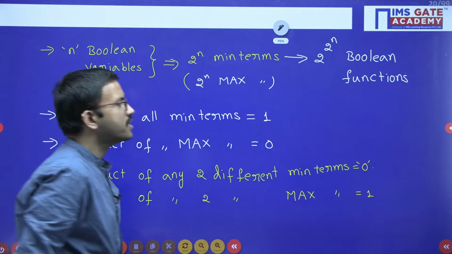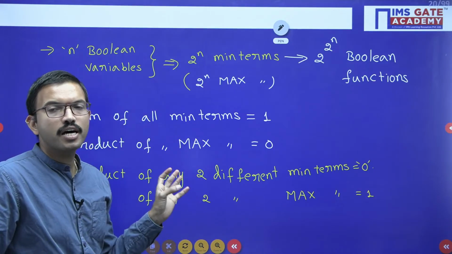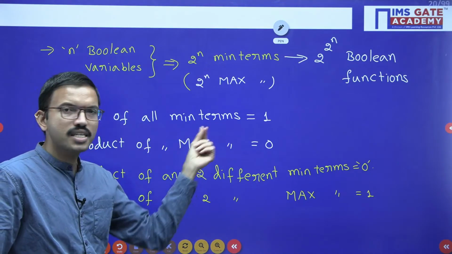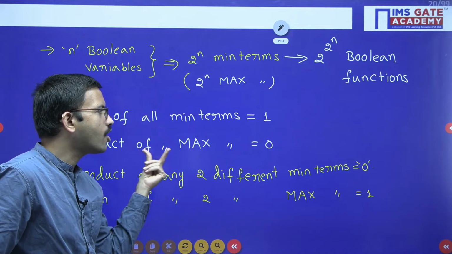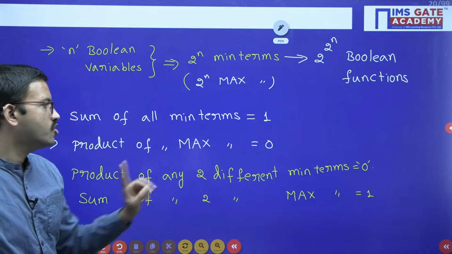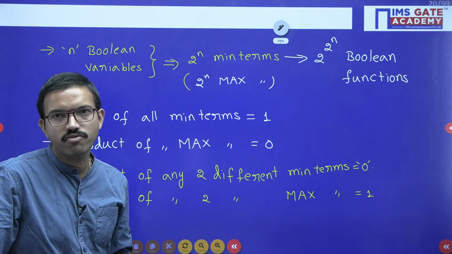So these properties will help you while you are solving the questions based on sigma m form or pi capital M form. If you are adding all the min terms, then the resultant value will be 1. If you are multiplying all the max terms, you will get 0. If you are multiplying any 2 different min terms, you will get 0. If you are performing addition of any 2 different max terms, you will get 1.